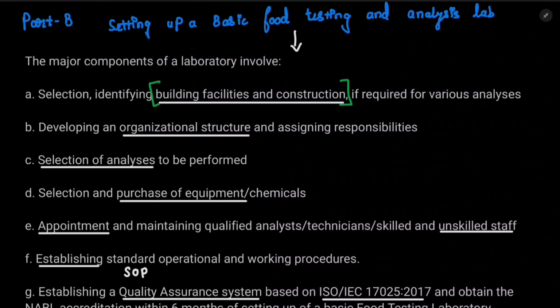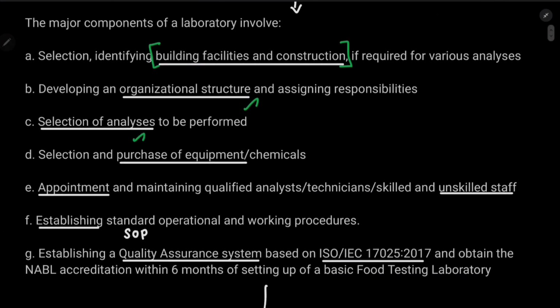And the second one is organizational structure. This is nothing but there will be a chief food analyst, and under the chief food analyst we have food analyst, then junior food analyst, and then other technical staff and management staff. That is called an organizational structure. And the selection of analysis, which we have just discussed, what analysis we are going to do, and purchase of equipment. Based on the list of analysis, we are going to do the purchase. For example, if you are going to do only microbiome, then you have to purchase the equipment related to the microbiome. And appointment and maintaining of qualified analysts.